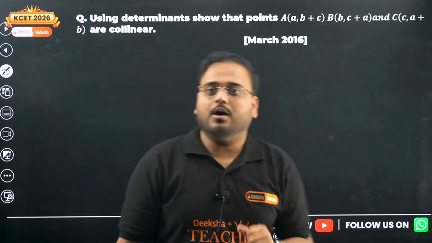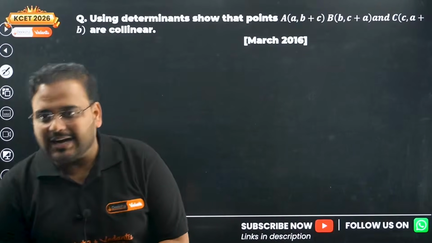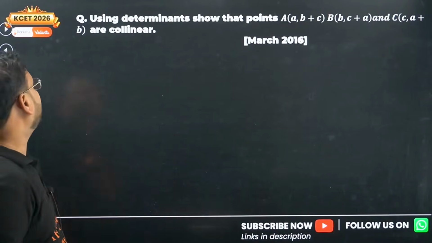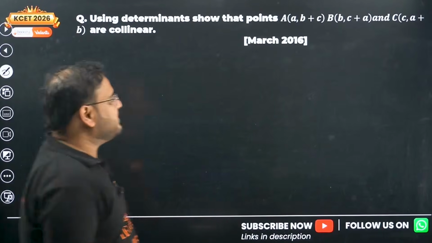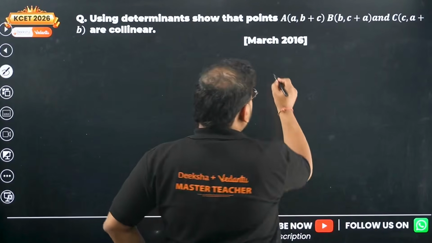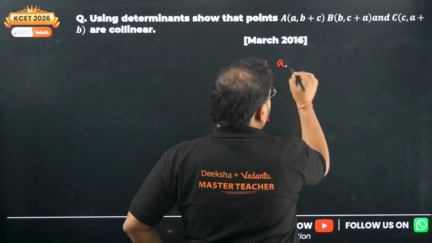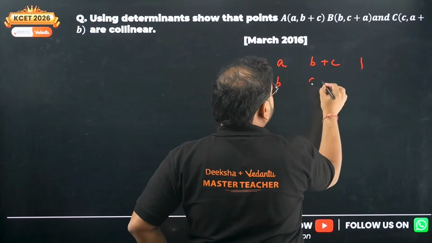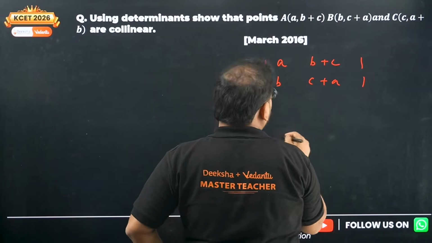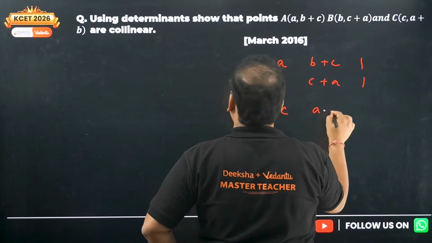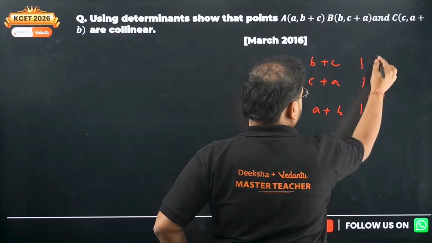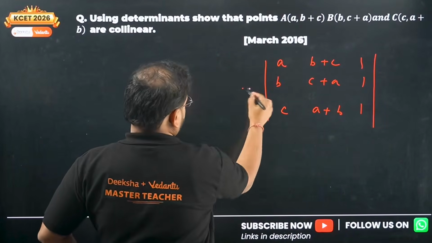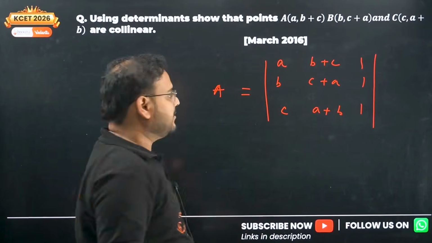Moving on. So for this question, using determinants, show that points A, B plus C; B, C plus A; and C, A plus B are collinear. Let's make the matrix first. So we have A, B plus C, 1; B, C plus A, 1; and C, A plus B, 1. Let's call this matrix A.